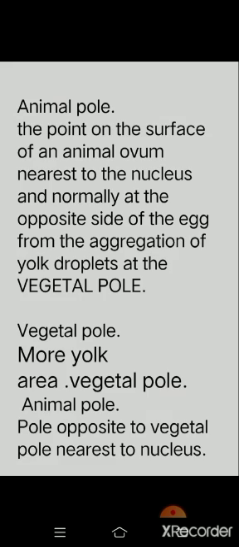The animal pole is opposite to the vegetal pole and nearest to the nucleus, and the vegetal pole is the area where more yolk is concentrated in the case of the blastula.